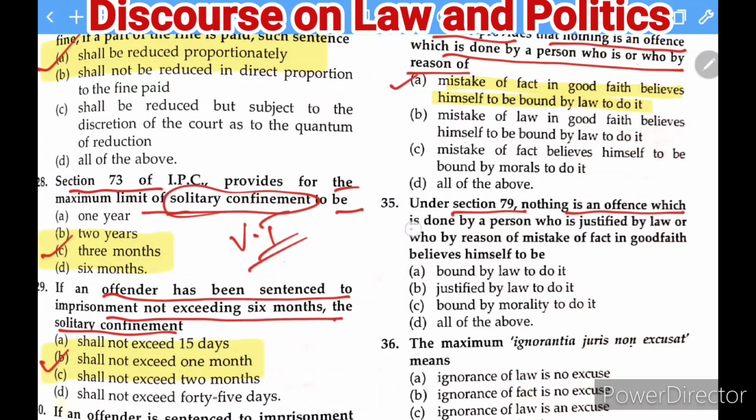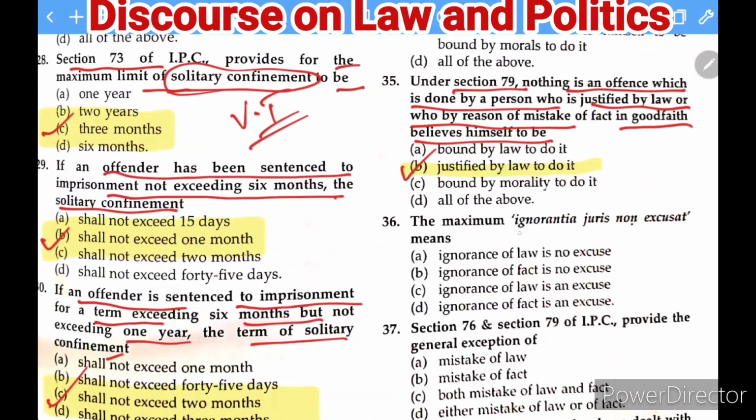Nothing is an offence which is done by a person who is justified by law or who by reason of mistake of fact in good faith believes himself to be. And the options which are given: bound by law to do it, justified by law to do it, bound by morality to do it, and D, all of the above. So the right answer here is justified by the law. So this is the correct answer. A person would not be liable if he believes that he is justified by the law to do it.